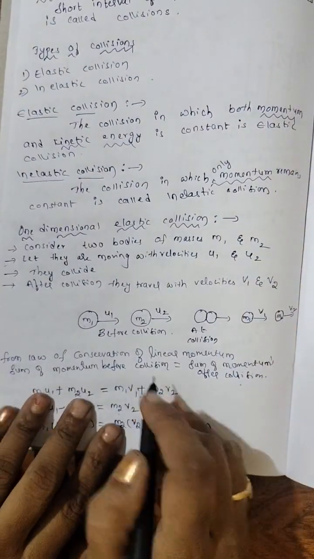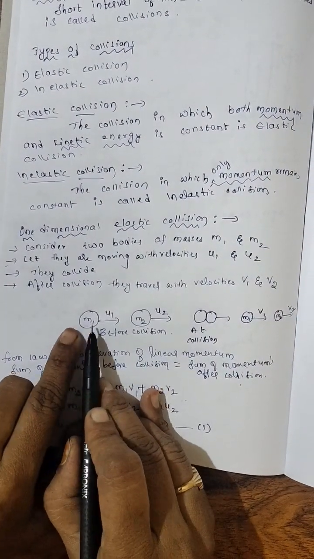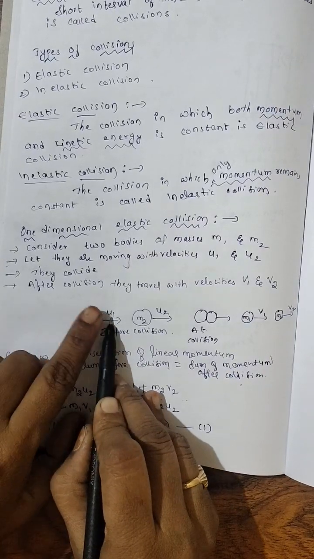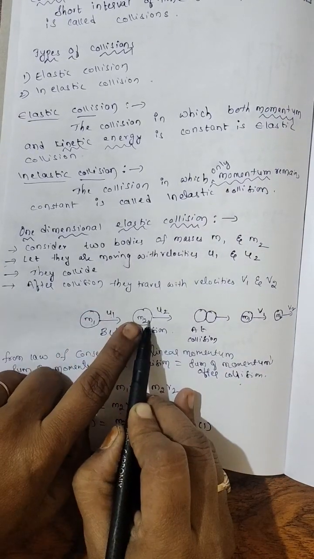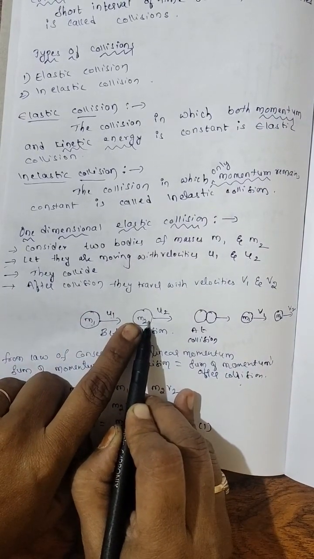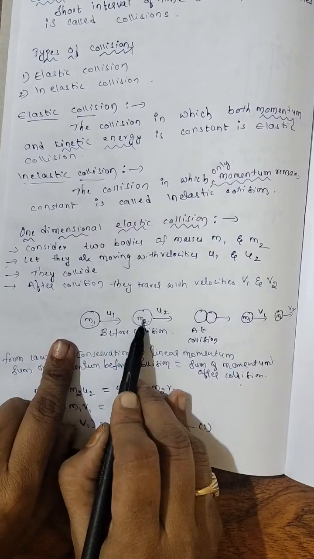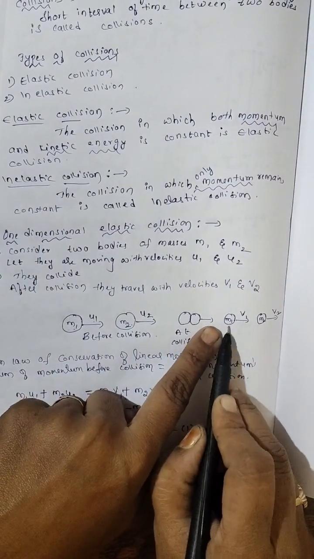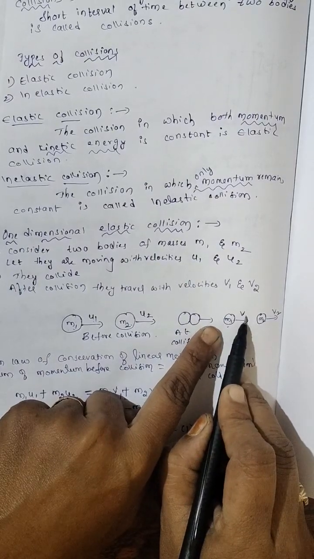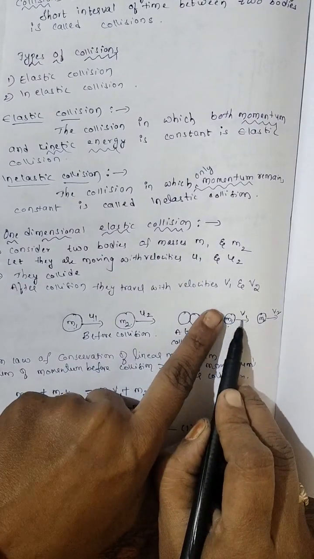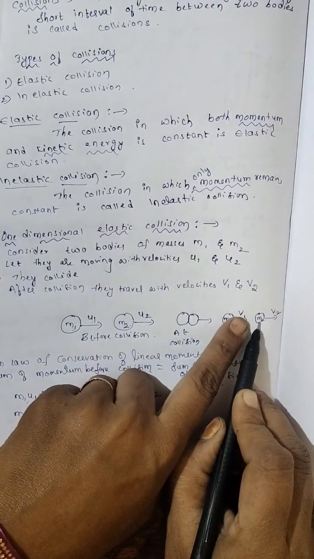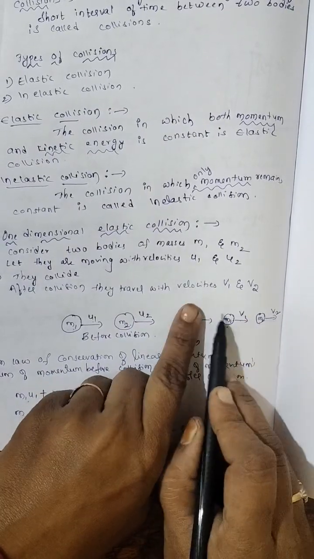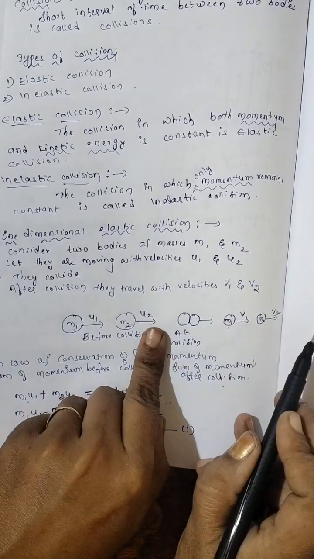Nothing but from here only I wrote. Before collision, the kinetic energy of the first body is half m1 u1 square. The second body half m2 u2 square. Total kinetic energy, this plus this. Now after collision, first body mass is m1, velocity is v1, so half m1 v1 square, plus second body's mass m2, velocity v2, half m2 v2 square. Total kinetic energy, these two plus.